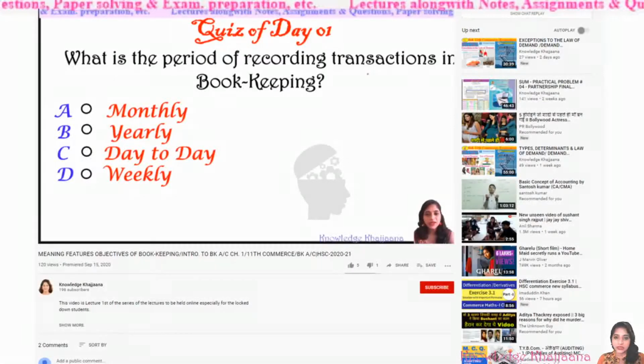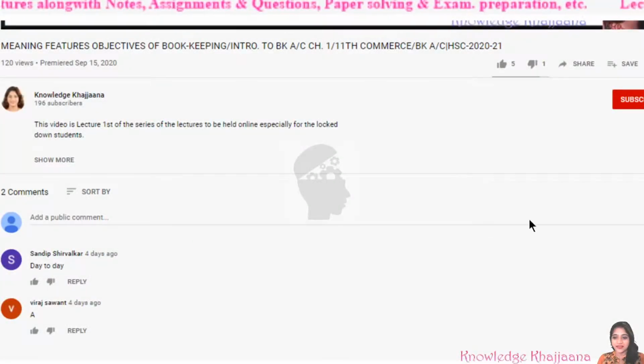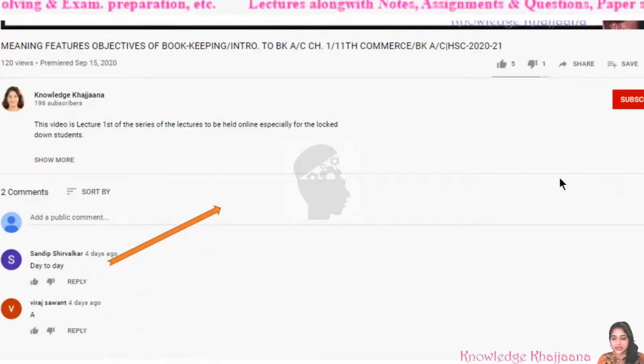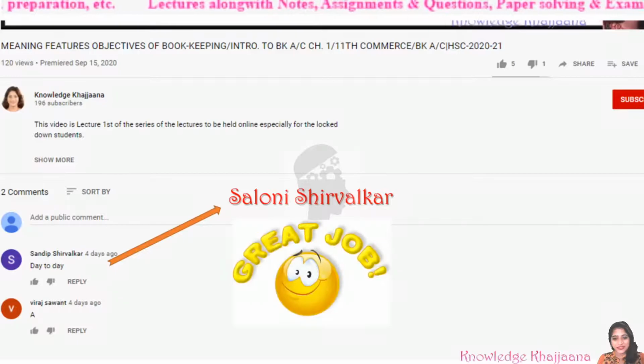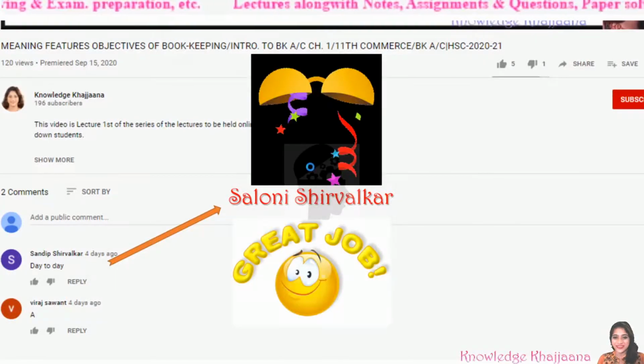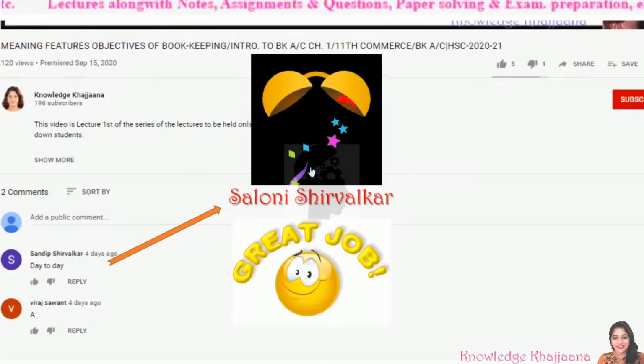Now let's see how many students have given the correct answer. Two students have given the correct answer. And who has given it? The answer day to day was given by Miss Saloni Shirvalkar. Very good Saloni. Very nice. You have done a great job. Congratulations to you. Well done Saloni.